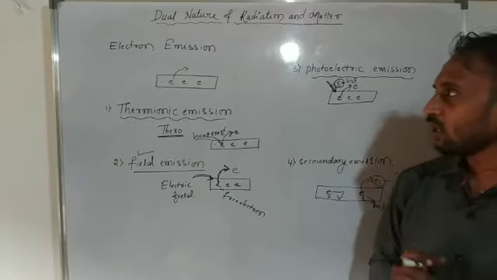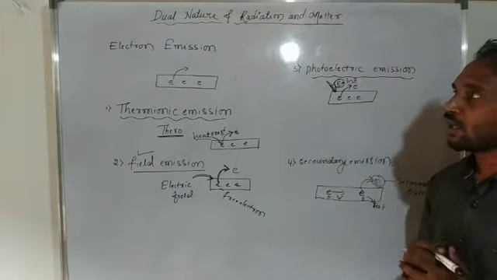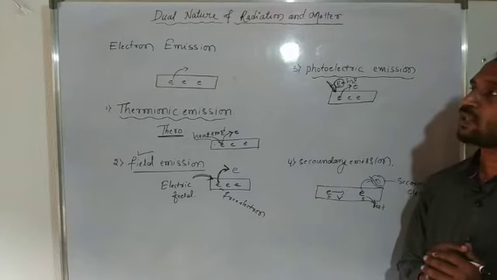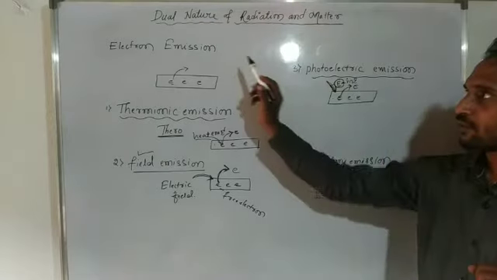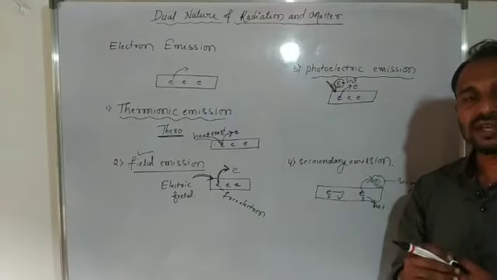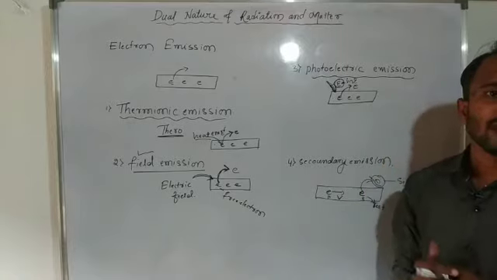So in total we consider 4 types of electron emission. The first one is thermionic emission, a process of emission of electron from a metal surface.